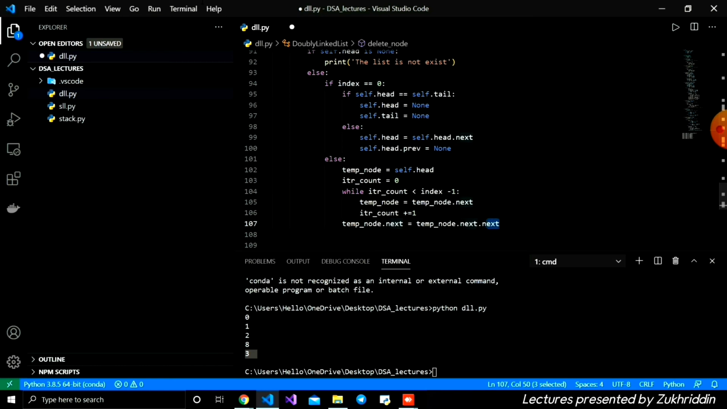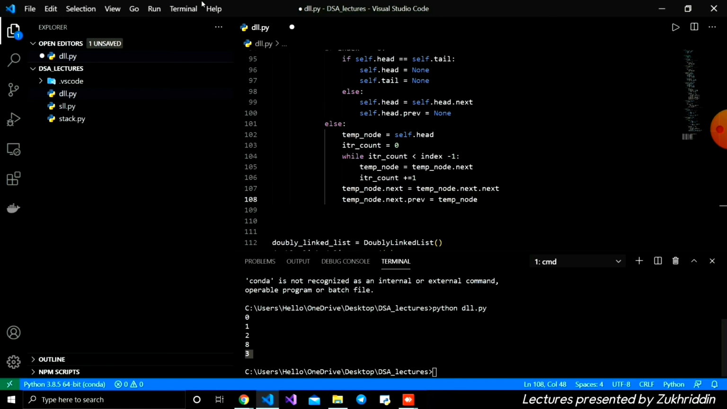Whenever we write this, we are accessing from the second node, which is 3, and we are accessing the next node. Therefore we are writing it here. After that I'm going to write temp node.next.previous is equal to temp node itself, which means the previous one is the temp node itself. And this is how our code looks for deleting a node by index.